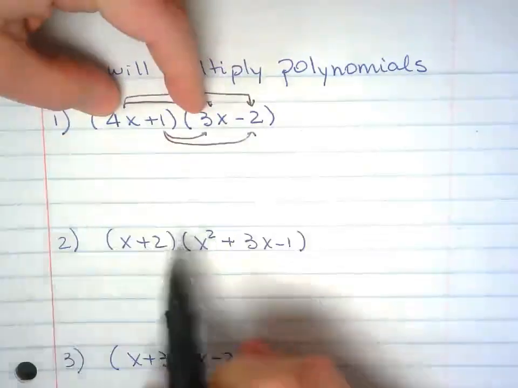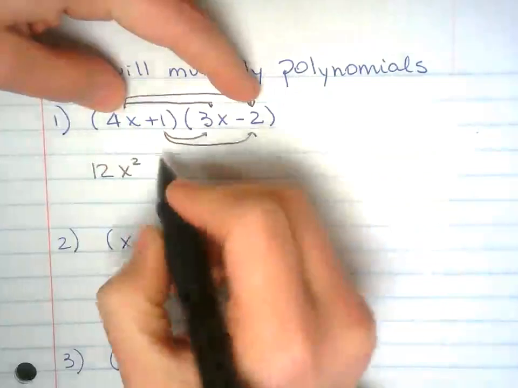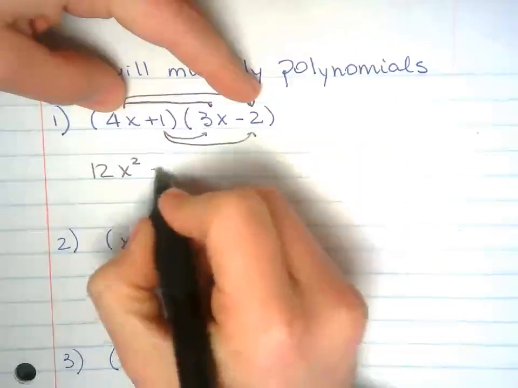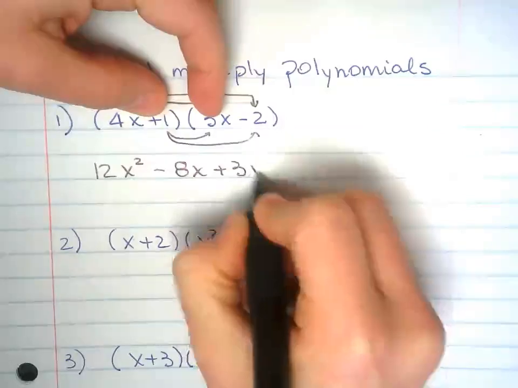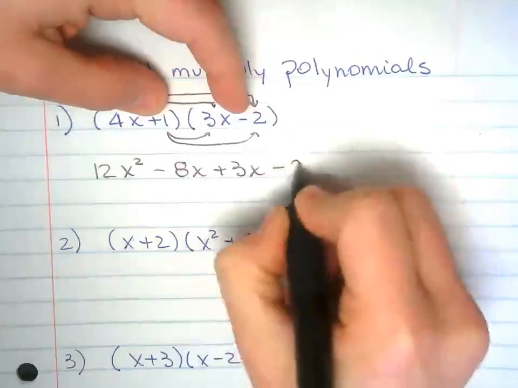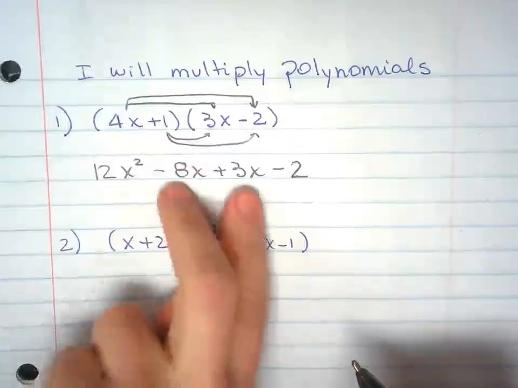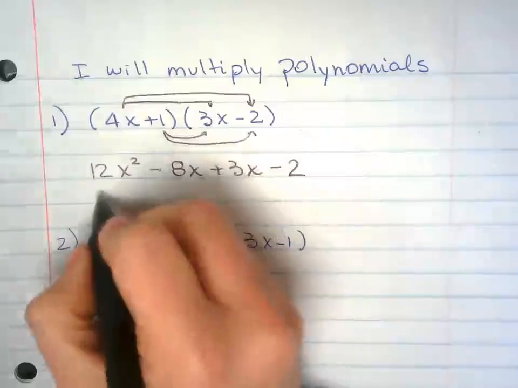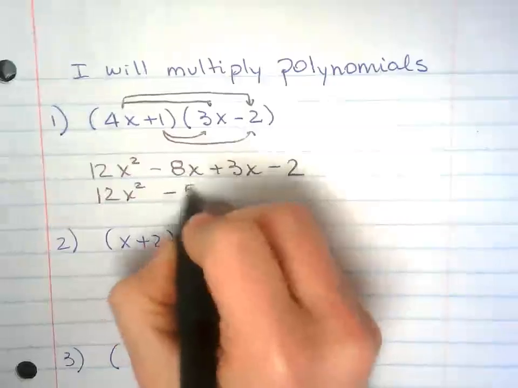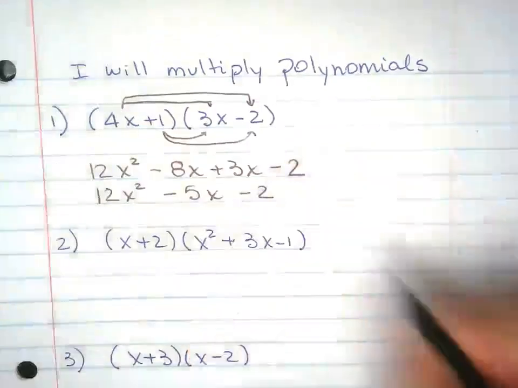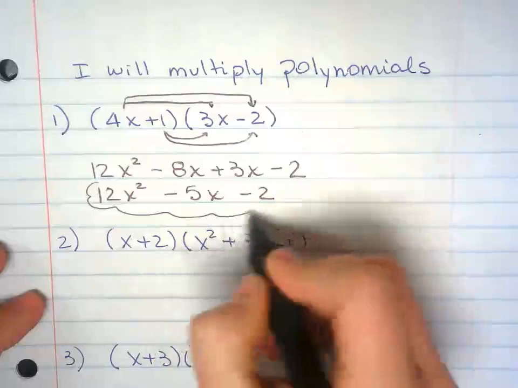So 4x times 3x is 12x squared. Multiply these two. 4x times negative 2 is negative 8x. Multiply these two. 3x. Multiply these two. Minus 2. Now you're going to combine like terms. These two are like terms, so you're going to put them together. Negative 8x and 3x is negative 5x minus 2. You can't simplify any further than that, so this is your answer.